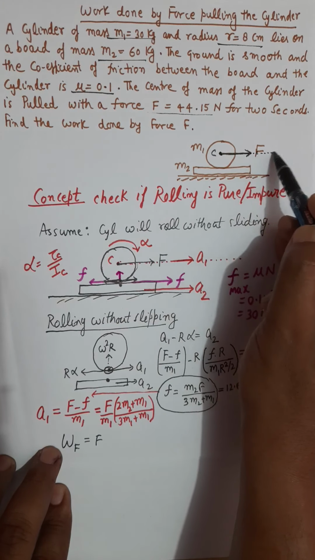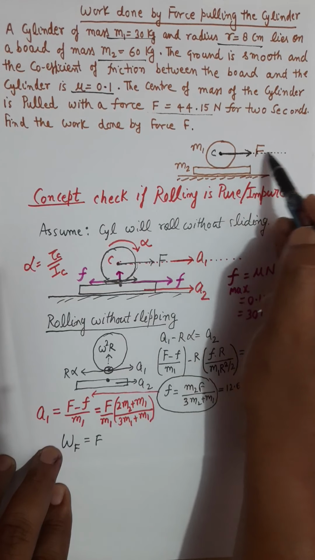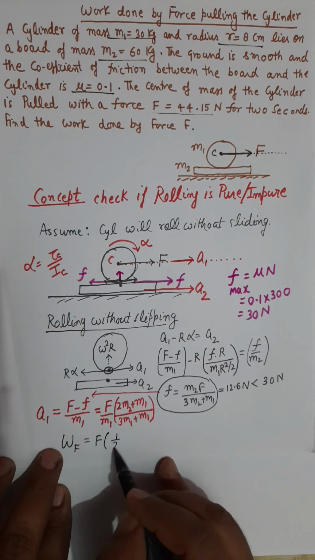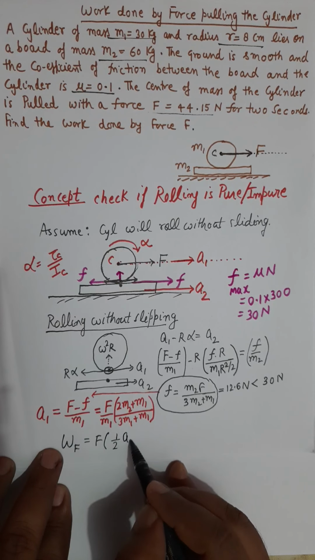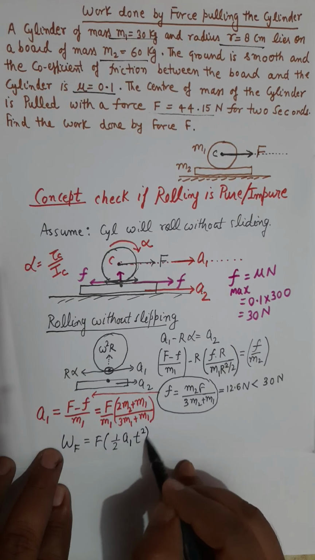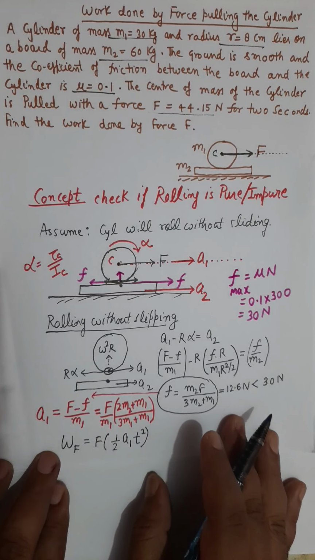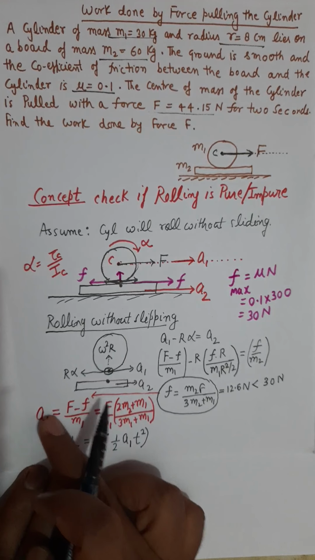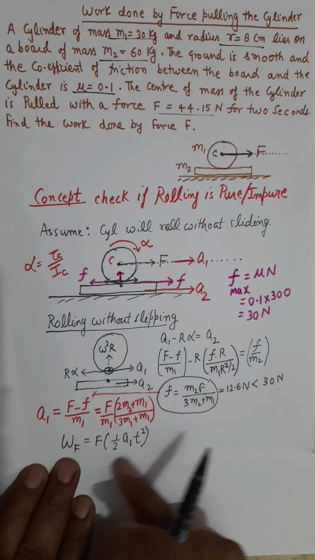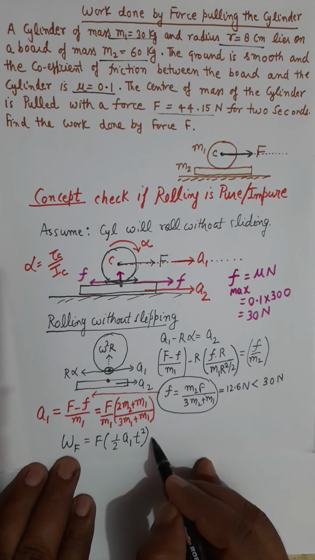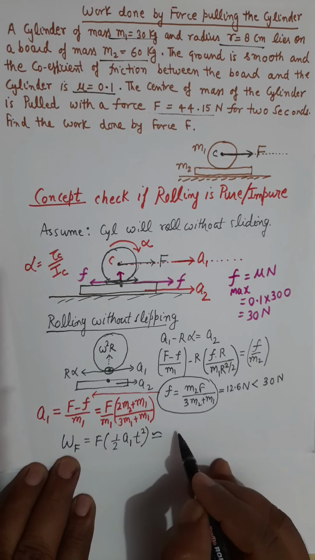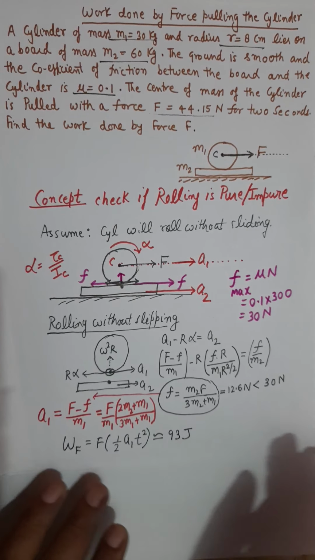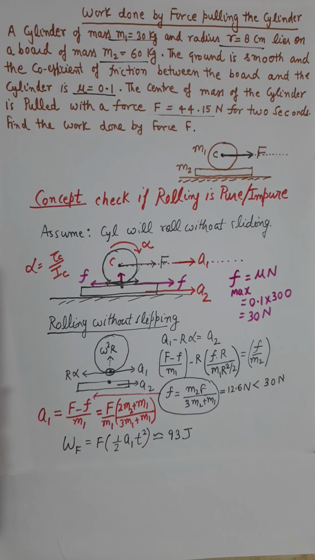It has one-dimensional motion. So its displacement in the given time will be half acceleration of that center, which is A1, into t square. That is the force into displacement. You will substitute the value of A1 from here, and then put all the numbers in this equation, and after putting all numbers, the answer will be somewhere around 93 joules. So that's the work done by capital F in this particular case.